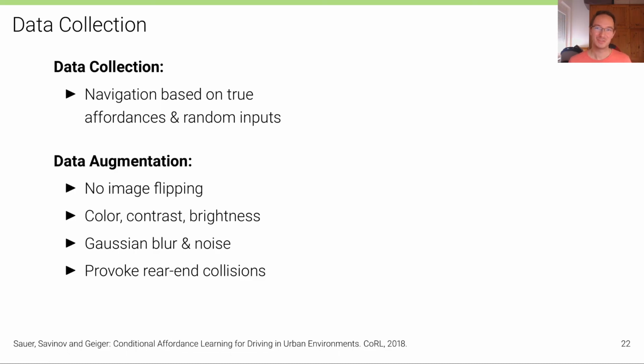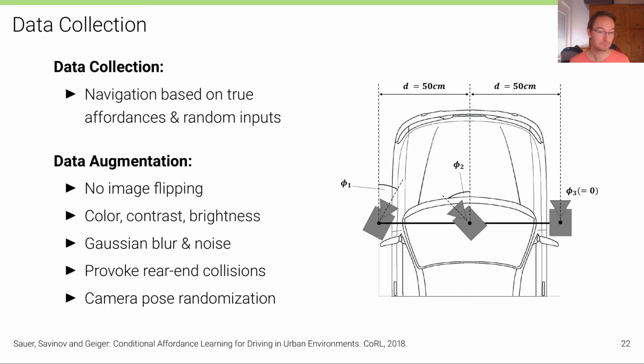It's important, as always, in deep learning to use a lot of data augmentation, and we don't use image flipping because that would change right-hand driving to left-hand driving. So that's not plausible, but we use color, contrast, and brightness changes and add Gaussian noise. And also we provoke rear-end collisions, because if the model has never seen such collisions, if it never has seen hazards, it will not be able to predict hazards well.